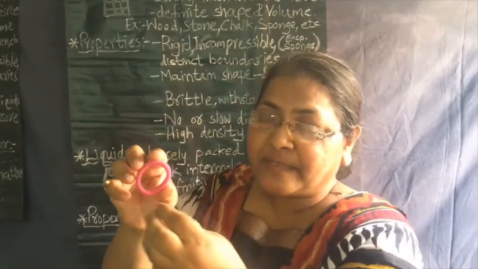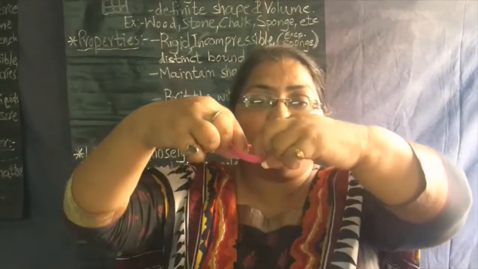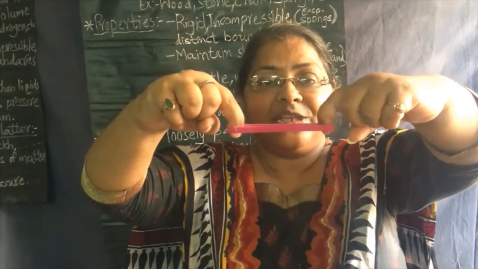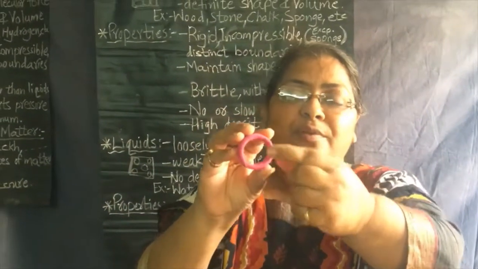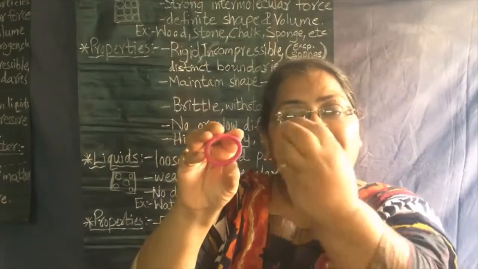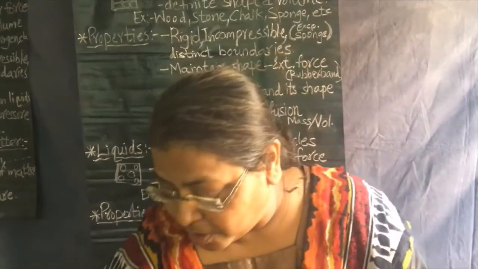It occupies some space. So it is a solid matter, but now external force is applied to it. You can see here. It changes shape, but as soon as the force is removed, you see it regains, it maintains its original shape back. So this is also one of the properties of the solid.